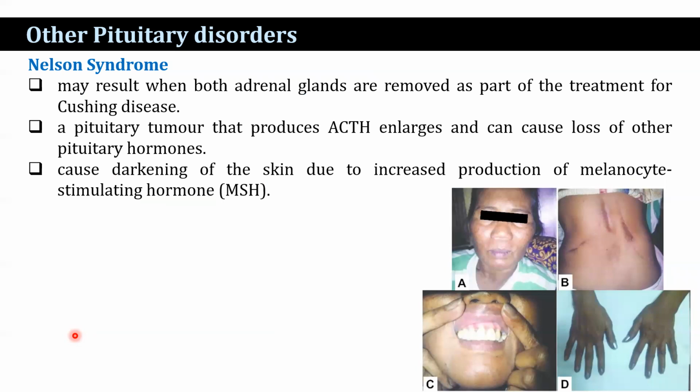Then Nelson syndrome results when both adrenal glands are removed as part of treatment for Cushing disease, and the pituitary tumor that produces adrenocorticotropic hormone enlarges and can cause loss of other pituitary hormones, and that causes darkening of the skin due to increased production of the melanocyte stimulating hormone.